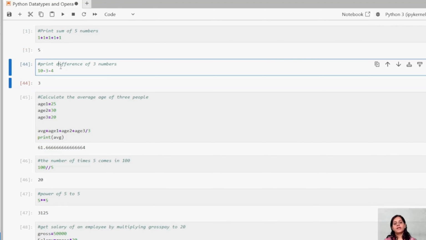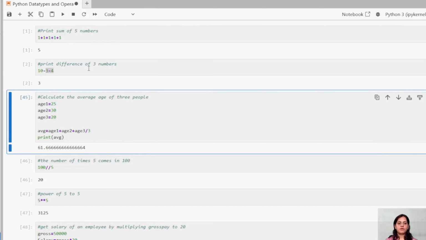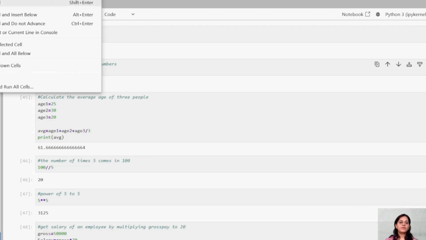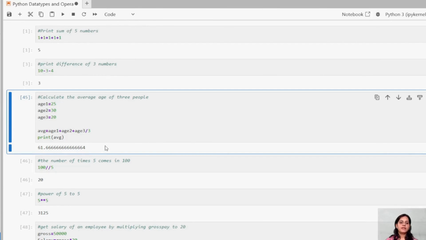Then we are trying to understand the minus operator. Here we are taking the difference of 3 numbers, and let me just show you the output. This is how we are getting the output. And like I have already mentioned, guys, you have to press shift plus enter to run that, or else you can come here and just run the selected cell. It will run, right? Okay.